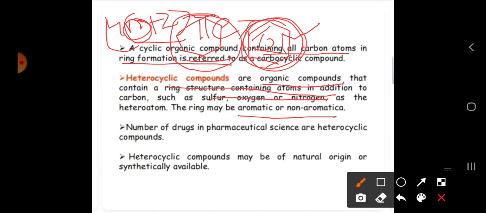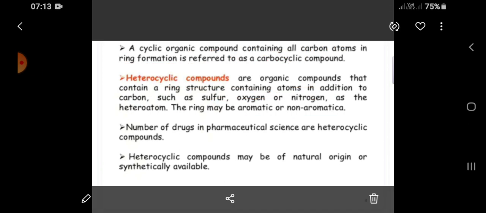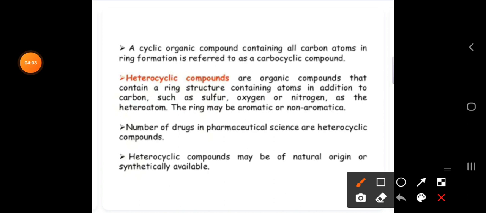So 4 into 1, 4 plus 2. How many electrons do we have? 6 electrons. Each bond consists of 2 electrons. In the benzene ring we have 3 bonds in total, each bond consisting of 2 electrons, so total 6 electrons. So the benzene ring obeys Huckel's rule.